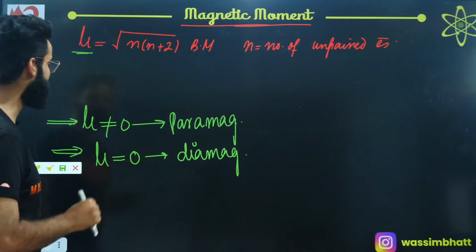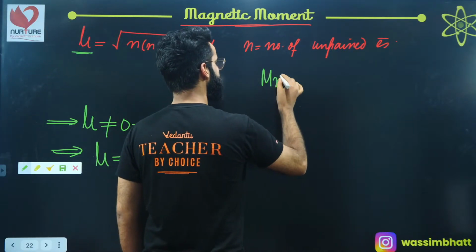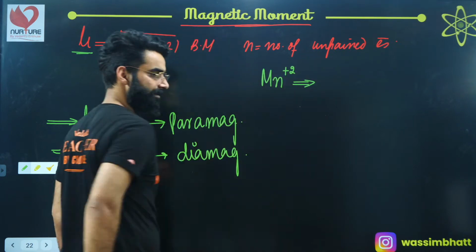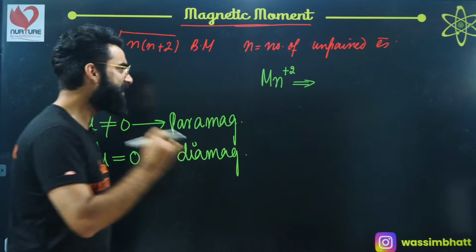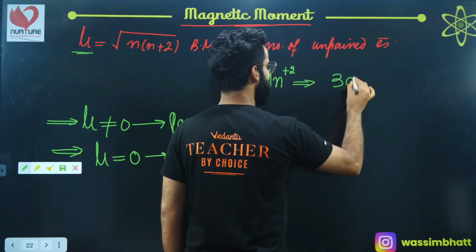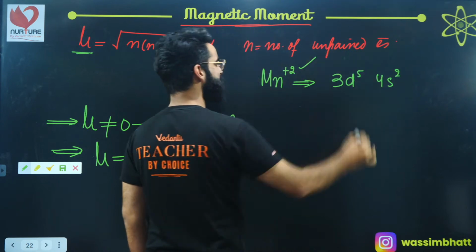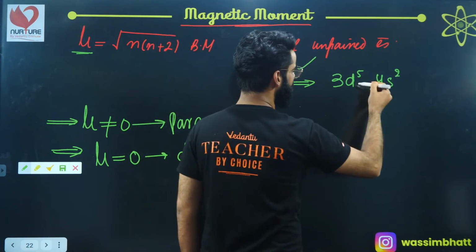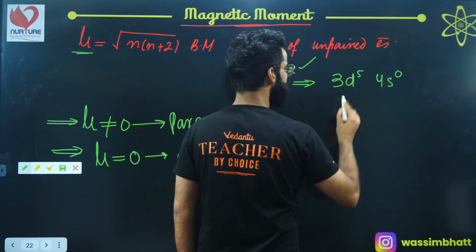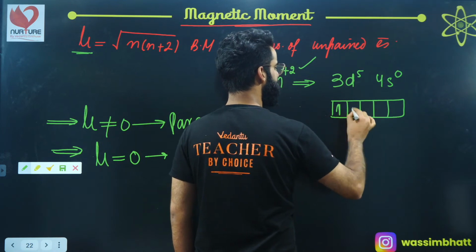For example, let me take certain cases. Let's say I'm talking about Mn plus 2. I need to see whether it is paramagnetic or diamagnetic. If I write the outermost configuration of manganese, it is 3d5 4s2. But this is Mn di-positive, which means you are taking 2 electrons out from here. So take the 2 electrons out, and it becomes 4s0, 3d5. In case of 3d5 configuration, how many unpaired electrons do we have?